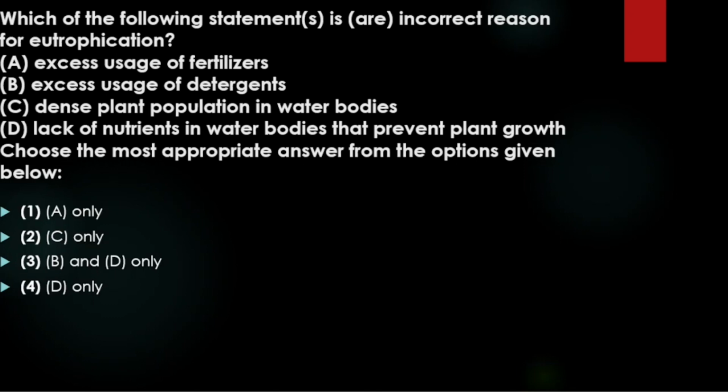Now the next question is: which of the following statements is an incorrect reason for eutrophication? So I will show the answer. The answer is fourth, because we have to tell the incorrect one.